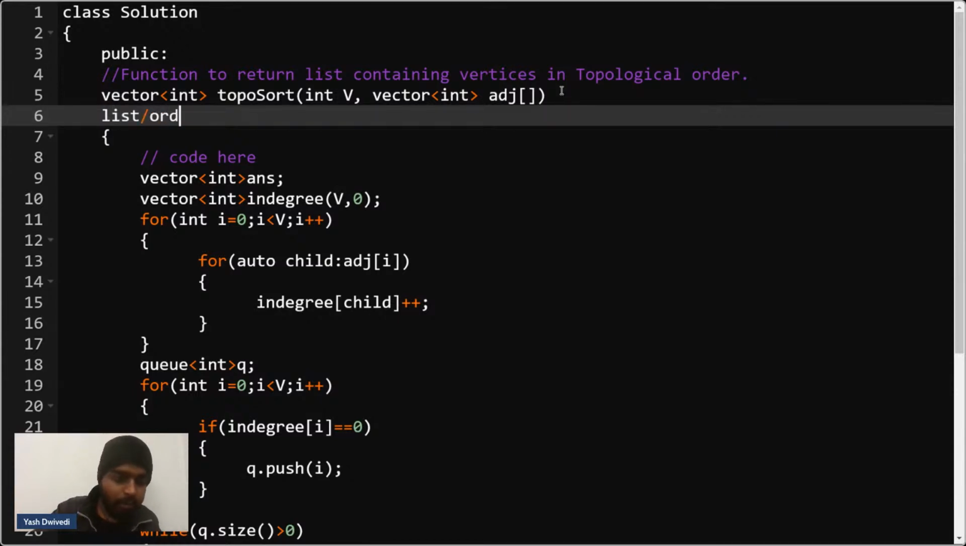You can say in the end, I have to return the list or the order of the topo sort. In the end, I have to return the list or the order, right?